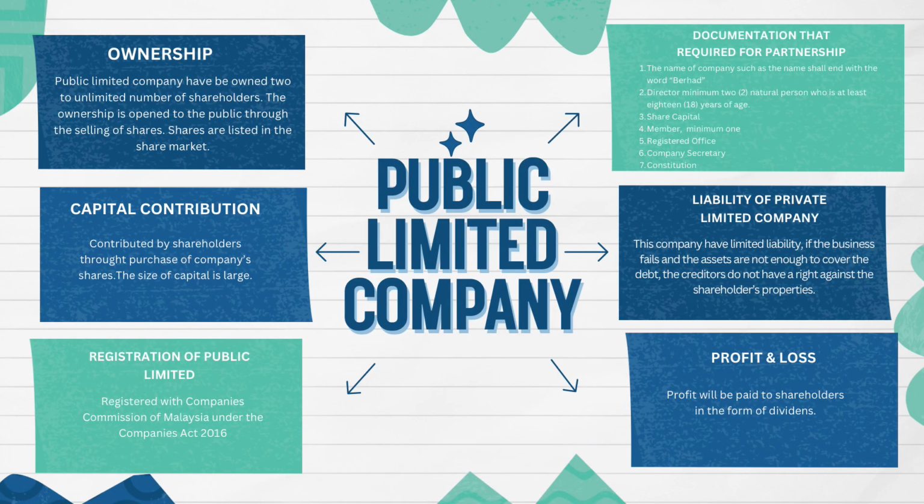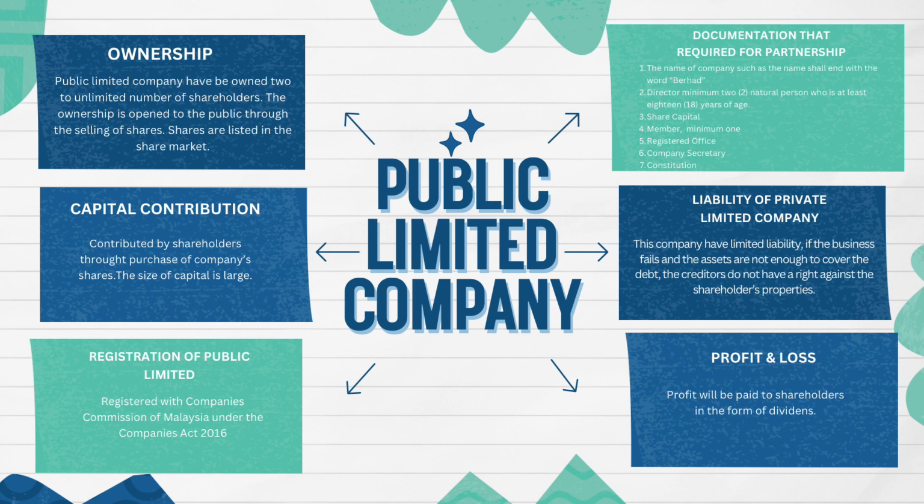Next, public limited company ownership. A public limited company can be owned by an unlimited number of shareholders. The ownership is open to the public through the selling of shares. Shares are listed in the share market. Other than that, capital is contributed by shareholders through purchase of the company's shares. The size of capital is large. Next, registration of public limited company. It is registered with the Companies Commission of Malaysia under the Companies Act 2016.